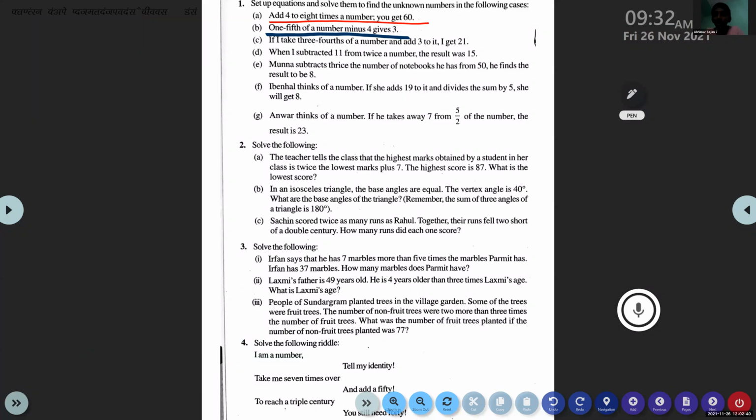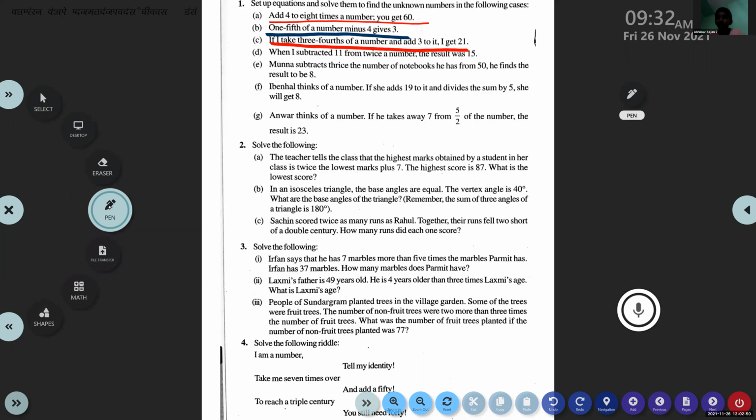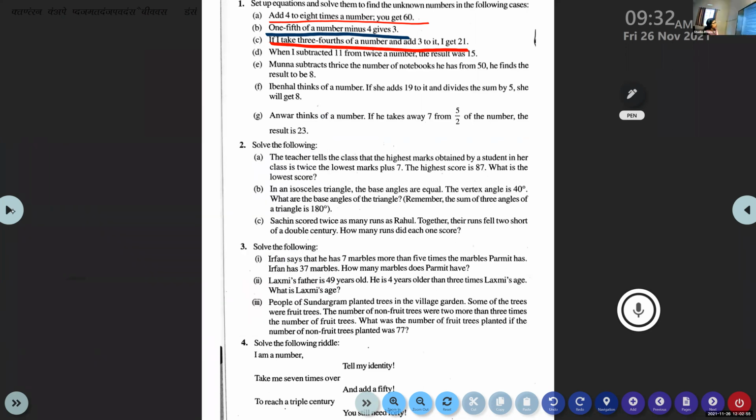If I take 3/4 of a number and add 3 to it, I get 21. Can you frame an equation for that? If I take 3/4 of a number, let the number be y. Now tell me the equation.